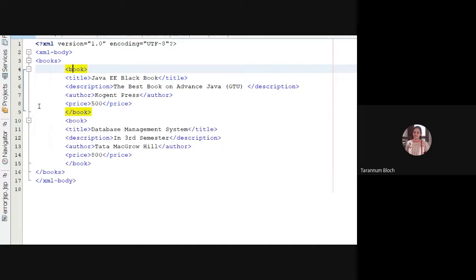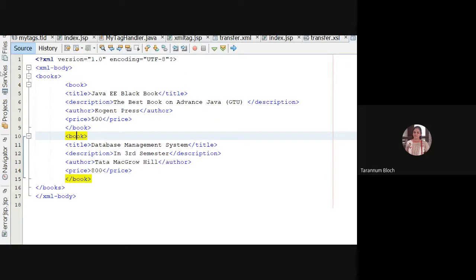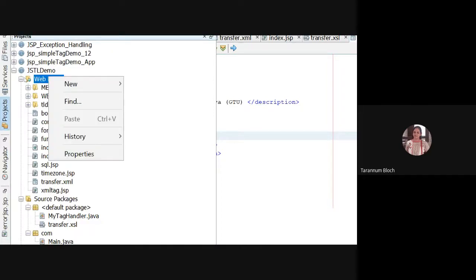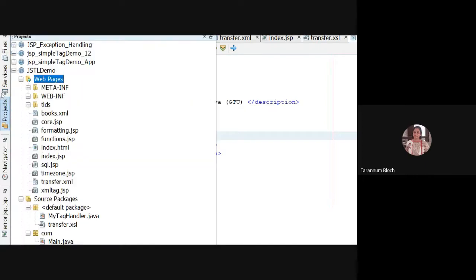We have another book, Database Management System in third semester. The publisher is Data MC Bruegel, and 800 is the price, right? So this is certain data. Now if I want to access this data, but before that, how to create an XML page? You can right click, go to the web pages in your project folder, and I'm having the JSQL demo. Online students, are you seeing the project explorer?